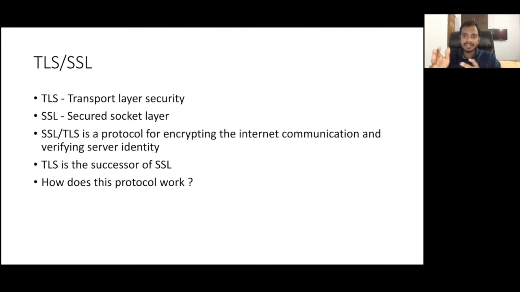And TLS is the successor of SSL. In today's world, none of the browsers or web servers use SSL for encrypting the communication. They use TLS, which is the updated version of SSL. Now we will see how this TLS protocol works.